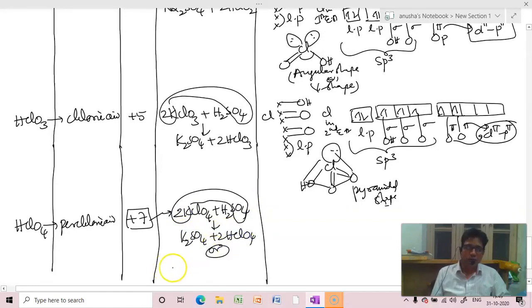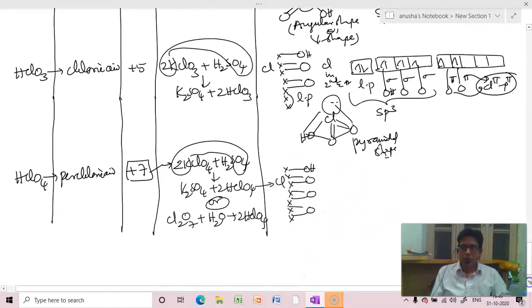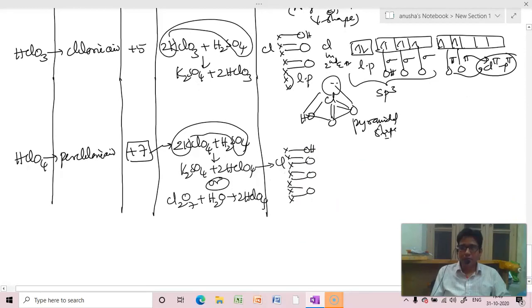Or take chlorine heptoxide and add water. You will get 2 moles of HClO4. When you go to structure, 1 OH will be there and 3 oxygens. Total 7 electrons. So to get 7 unpaired electrons, chlorine has to be there in third excited state.